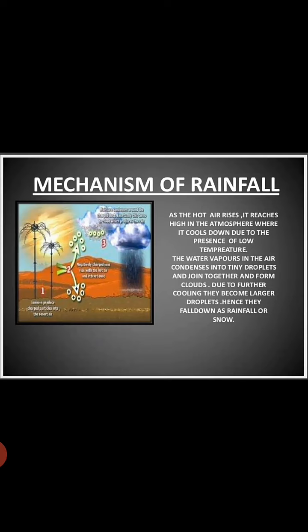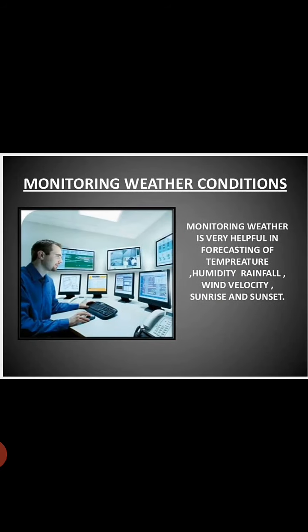Mechanism of rainfall. As hot air rises, it reaches high in the atmosphere, where it cools down due to the presence of low temperature. The water vapour in the air condenses into tiny droplets that join together and form clouds. Due to further cooling, they become larger droplets. Hence, they fall down as rainfall or snow. So that was the mechanism of rainfall.